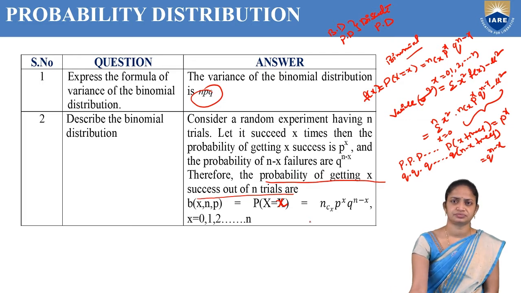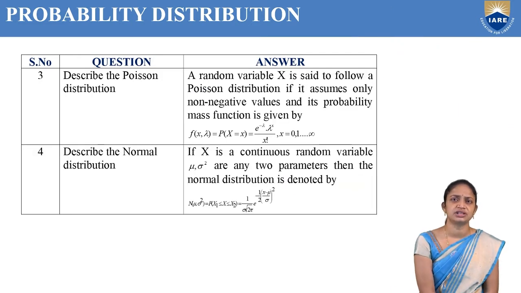Next, the third definition: describe the Poisson distribution. A random variable X is said to follow a Poisson distribution if it assumes only non-negative values and its probability mass function is given by the following.